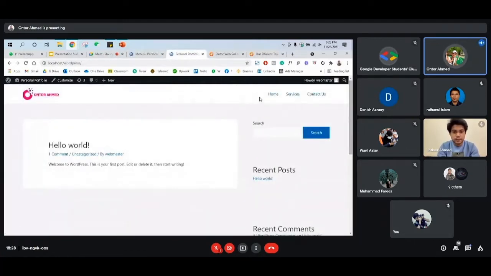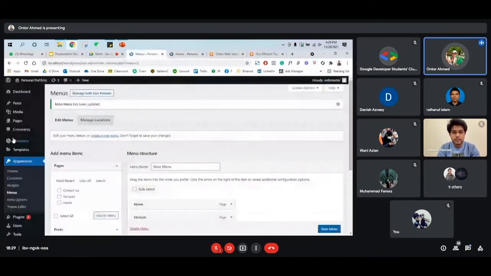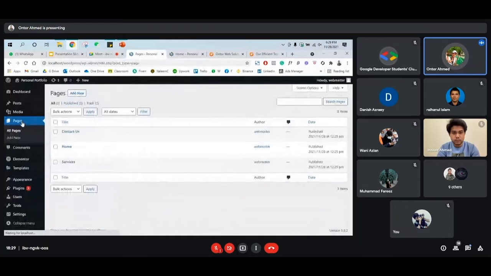So these three menus mean these are 3 pages. So let's say if we have services, once we click service page, all the service will appear here. But for now, it's not showing anything because we didn't create any page for the service yet. Same for contact us and same for home. Nothing is here. So what we need to do, we need to go to pages, to all pages, and then